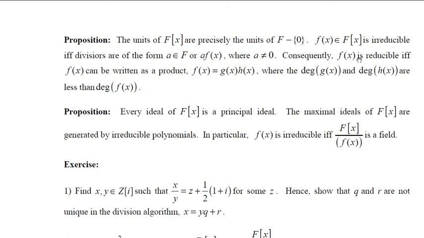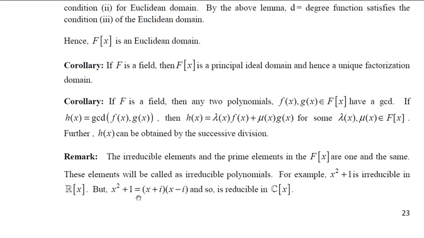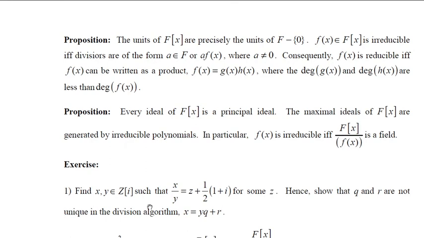And consequently, f(x) is reducible if and only if f(x) can be written as a product f(x) = g(x) h(x), where the degrees of g(x) and h(x) are less than the degree of f(x). This is the example for that. We have written x^2 + 1 as (x + i)(x - i). If this is your f(x), we have written it as g(x) times h(x), which are polynomials over C, and the degree of this is 1, which is less than the degree of f(x). The degree of this one is also less than the degree of f(x). So you can prove this very easily.